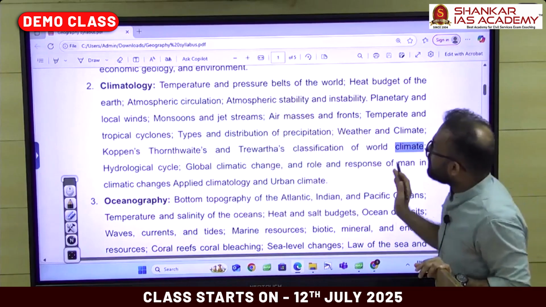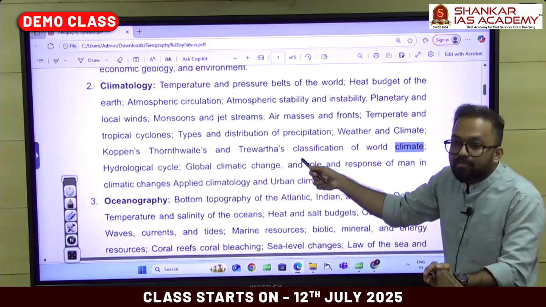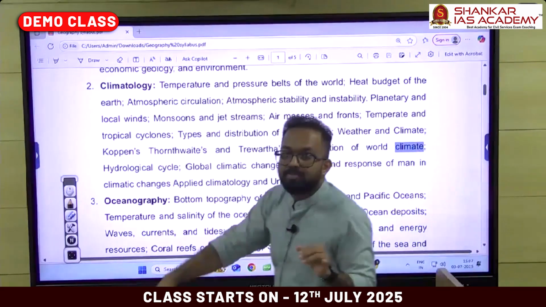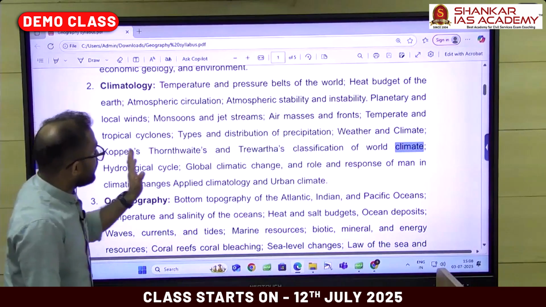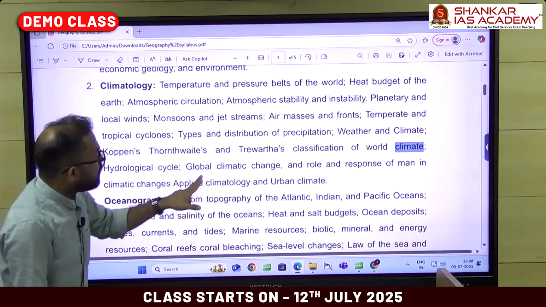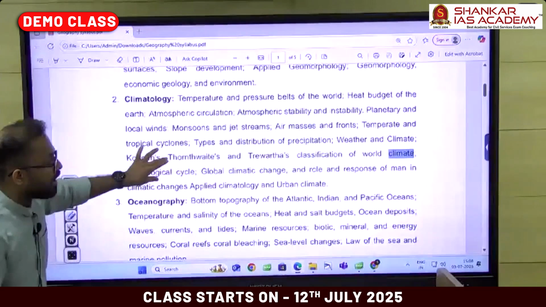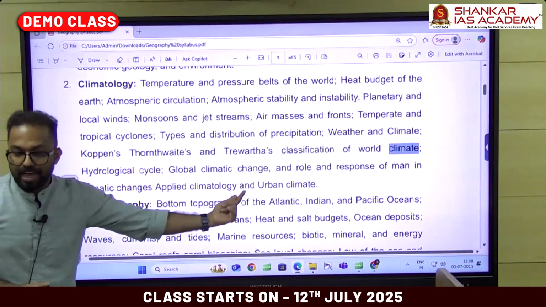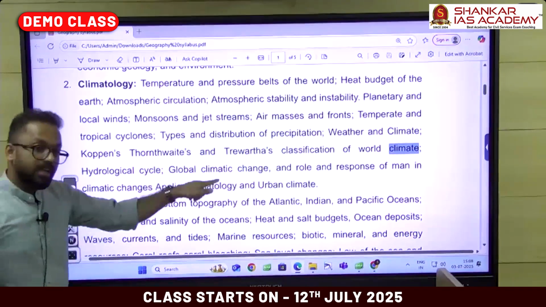The remaining part after this is climate classification. This is exclusively for the optional. So the previous things were there in GS paper 1, GS paper 3, and also in the prelims preparation. What all things are there? Climatic classification of Köppen, Thornthwaite, and Trewartha. Hydrological cycle, global climate change, role and response of man in climate change, applied climatology, and urban climate. Again, all these come under GS paper 3, environment, natural hazards, and disaster management. All these things are related to that also.